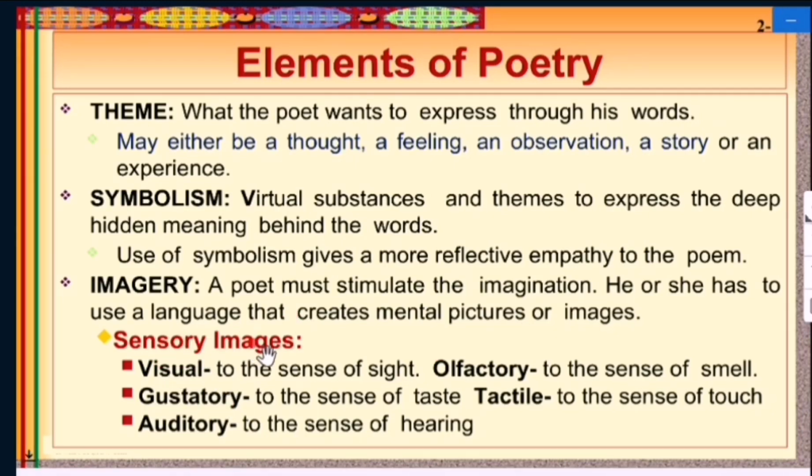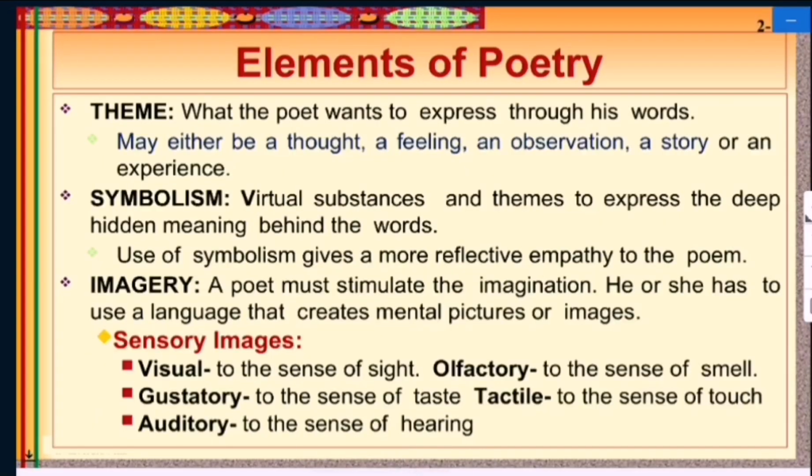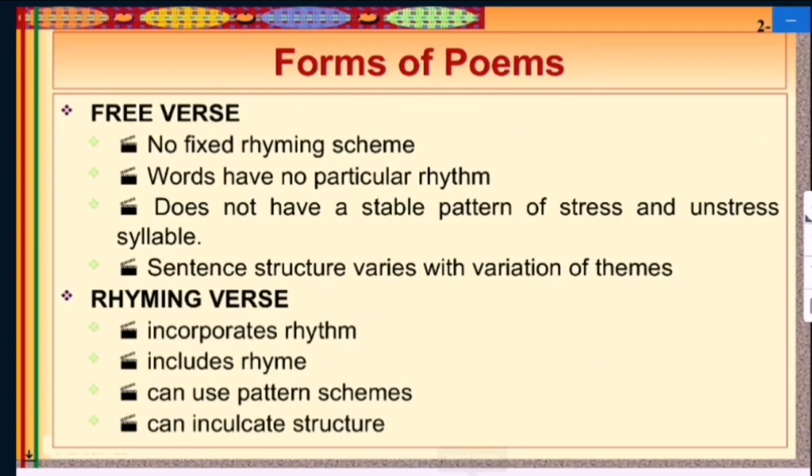There are five types of sensory images: visual, for the sense of sight; gustatory, for the sense of taste; auditory, for the sense of hearing; olfactory, for the sense of smell; and tactile, for the sense of touch. So these are some of the imageries that a poem has. A poem has different types of elements, and we have discussed most of the elements in our slides.